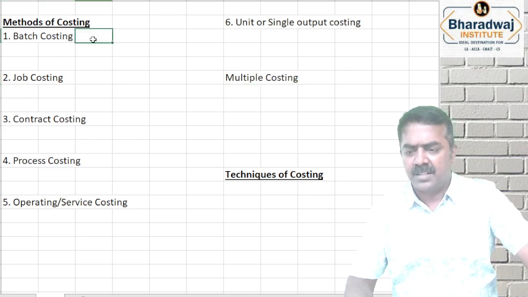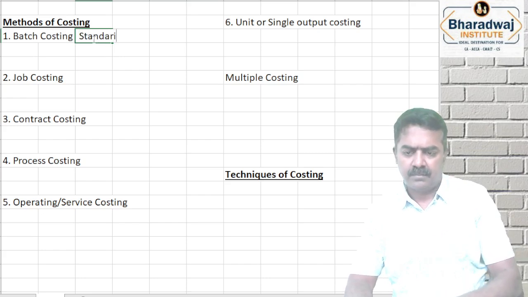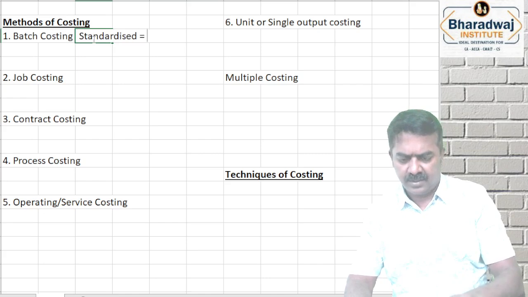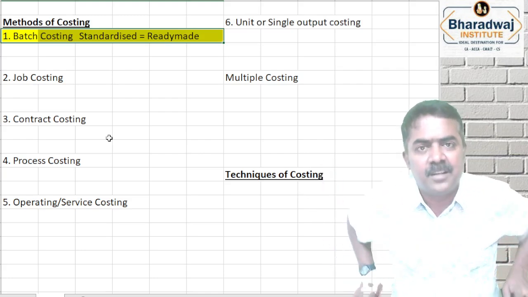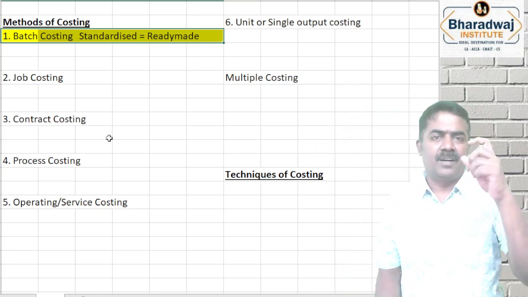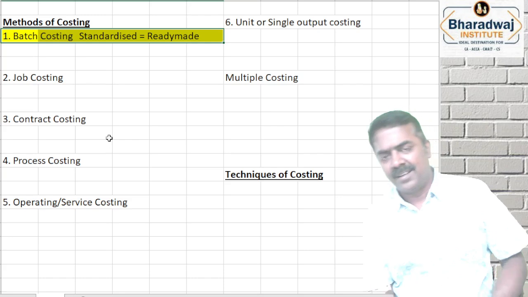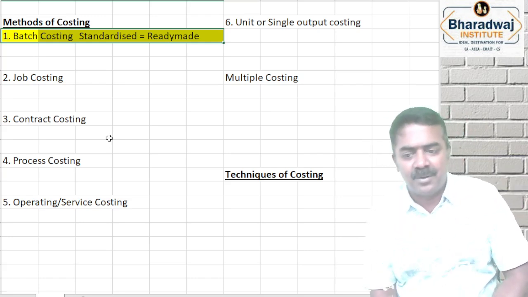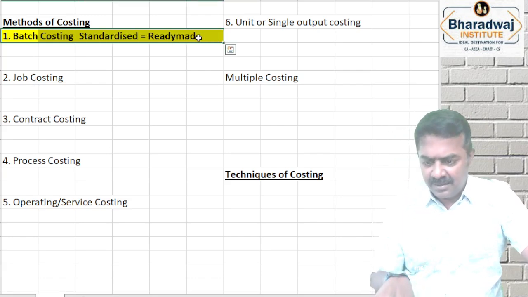Sir, what is batch costing? Wherever the products are standardized, ready-made, they work out batch costing. Production is not taken for every unit. Production is taken as a batch. Batch of 10 units, 20 units, 100 units and more. All units will be identical, meaning the same. They follow the batch costing method.